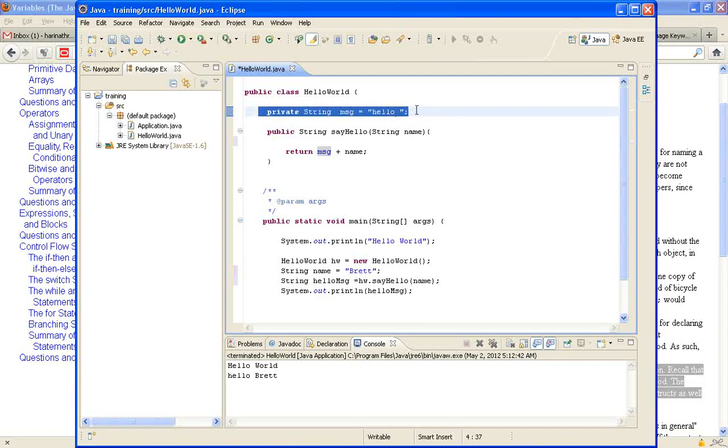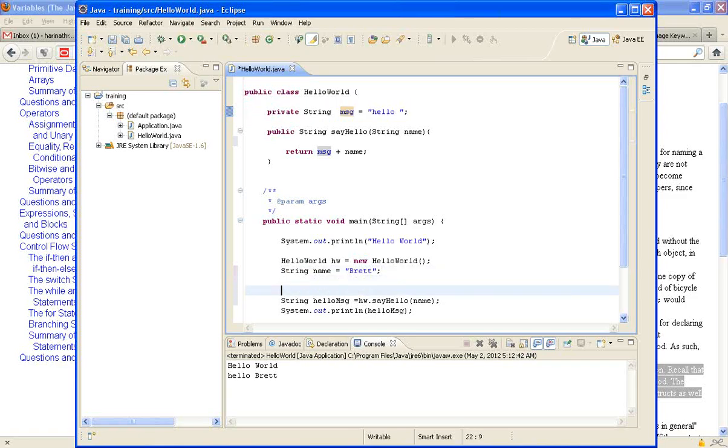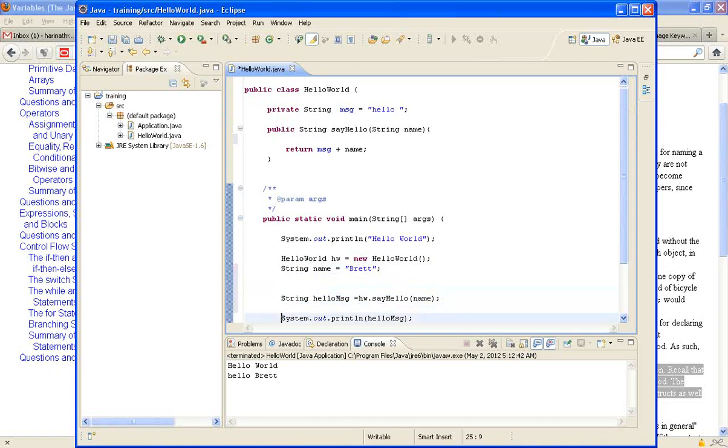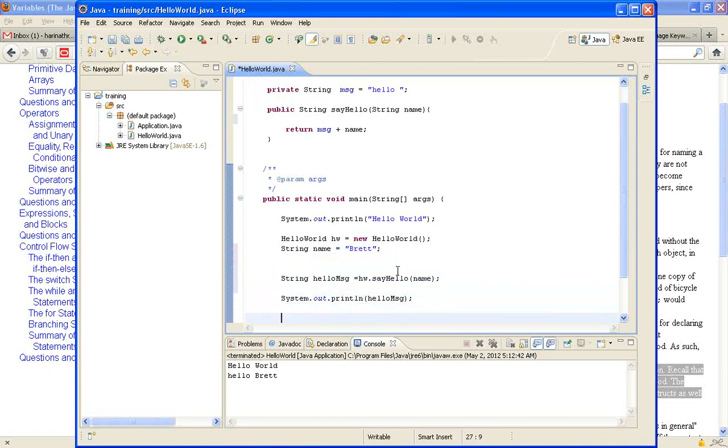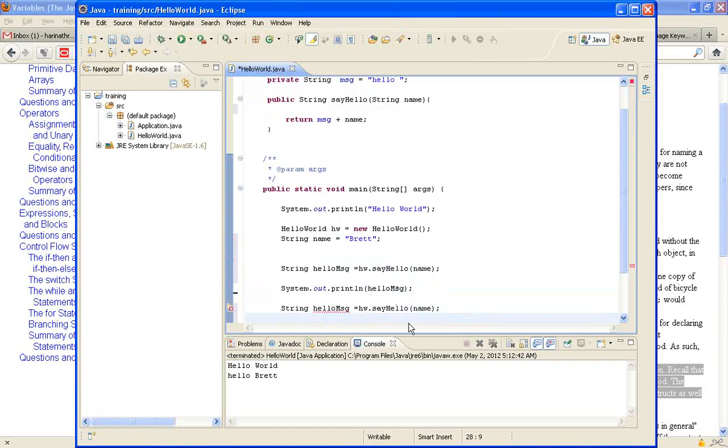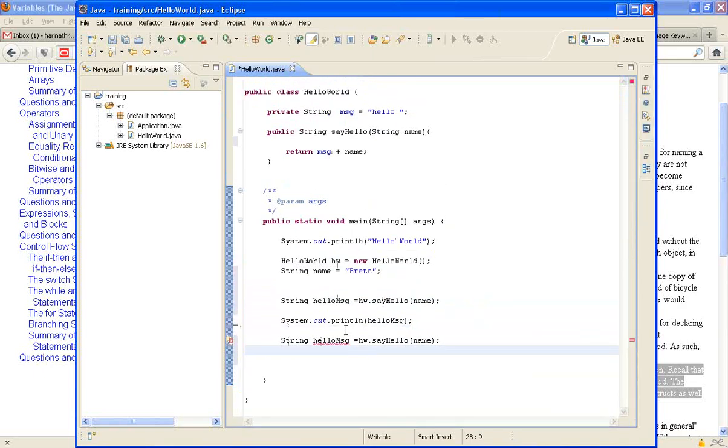Instance variable means when I create an object for this, now look at this class. If I create one more variable, sayHello message1, sorry, not this one, the object creation.